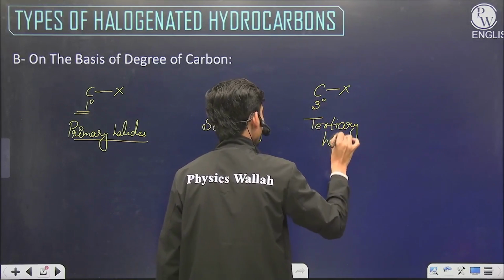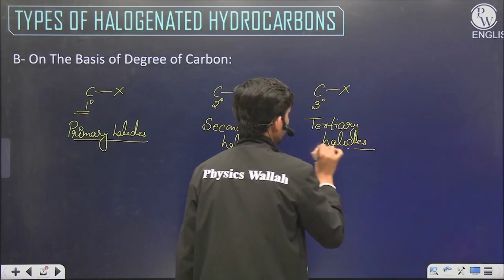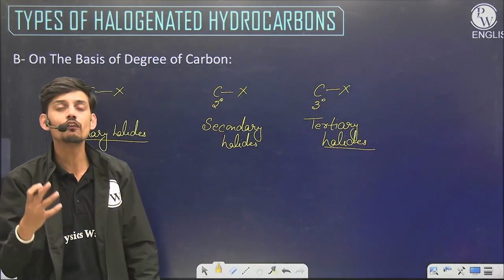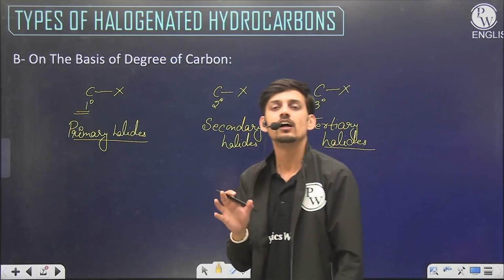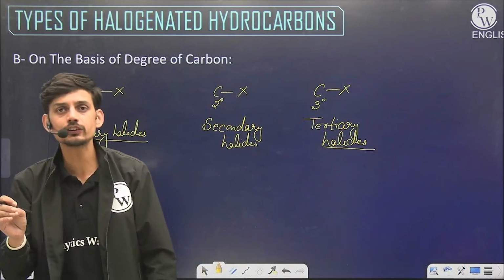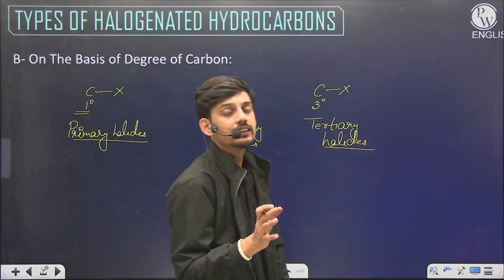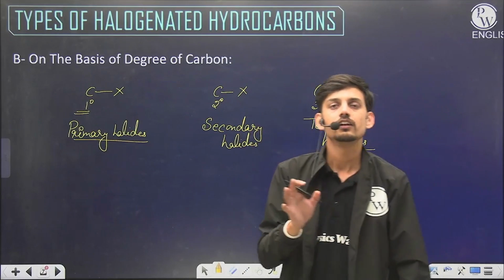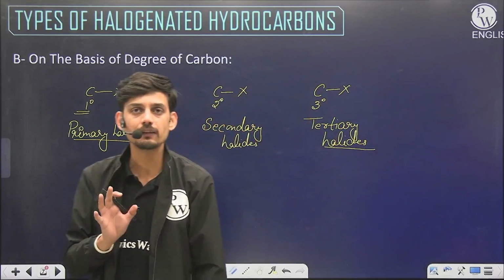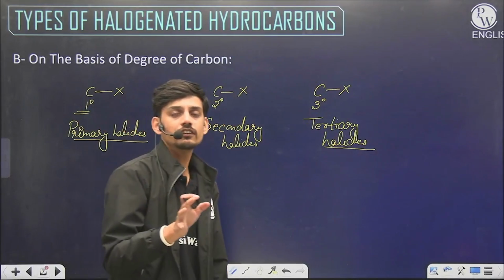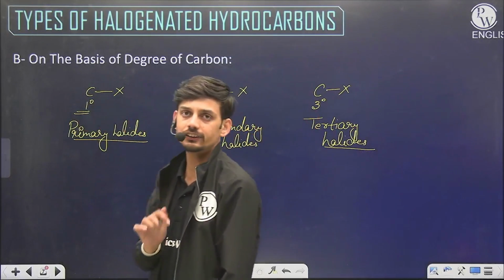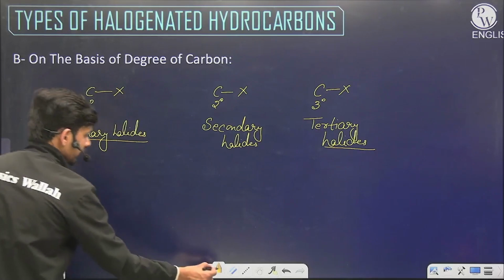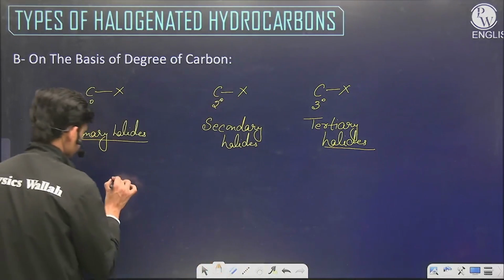Halogen cannot be attached to a 4 degree carbon because 4 degree carbon has all of its valency satisfied. So no functional group can be attached to a 4 degree carbon unless it contains a carbon atom. So halogen cannot be of quaternary type. So on the basis of degree of carbon, we have three types of halide: primary, secondary, and tertiary halide. We can see some examples here as well.